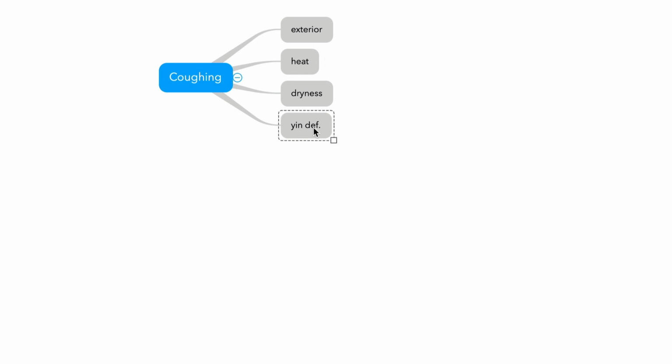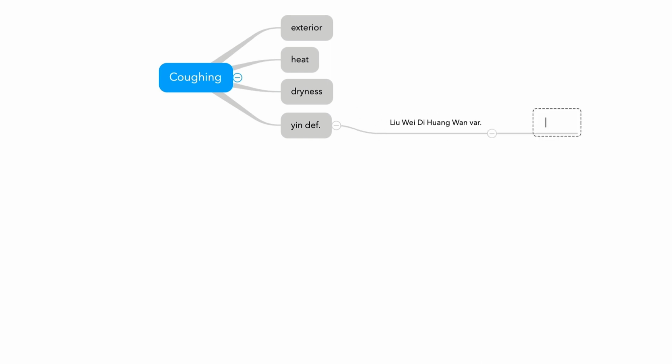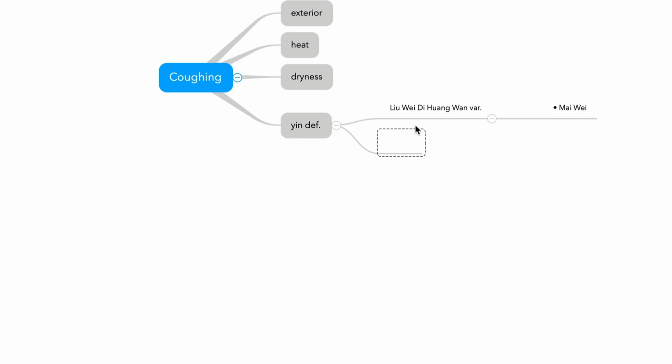So for deficiency, my way is Liu Wei D11 variation. This is the most commonly used formula I use in my clinic, like my way D11. This is the modification question. My way, so Maimendong and Wuweizi. And another formula for deficiency. Let's say just deficiency.